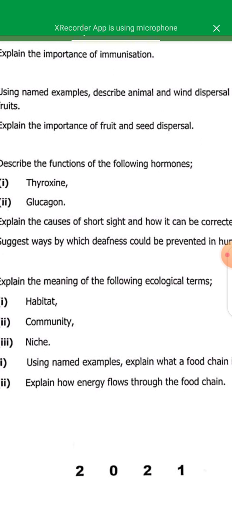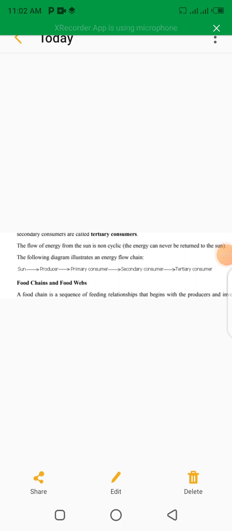Then explain how energy flows through the food chain. The flow of energy starts where the sun first of all produces light energy, then green plants trap it to produce chemical energy through the process of photosynthesis. Then primary consumers get the energy from the plants. Secondary consumers feed on primary consumers, and tertiary consumers feed on secondary consumers. That's how the energy flows.